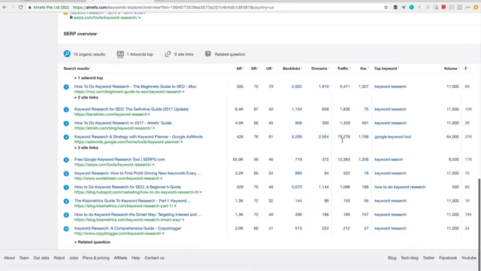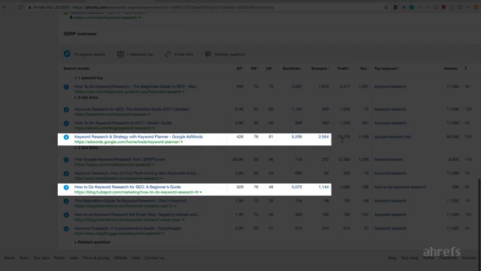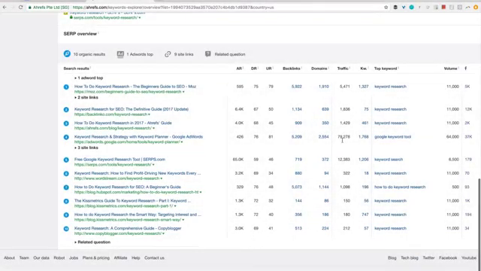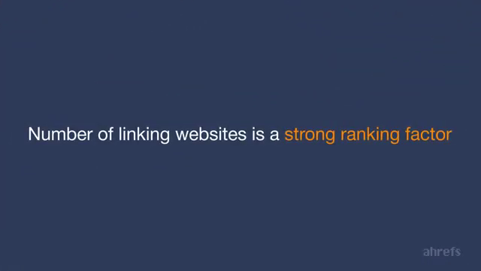But I'm sure you've noticed that this relationship is not linear. I mean, some of these pages have more backlinks than our article, but they don't rank above us. Well, like I said, Google is using hundreds of different factors in their ranking algorithms, and the raw number of linking websites is just one of many. But it's a rather strong factor nevertheless.